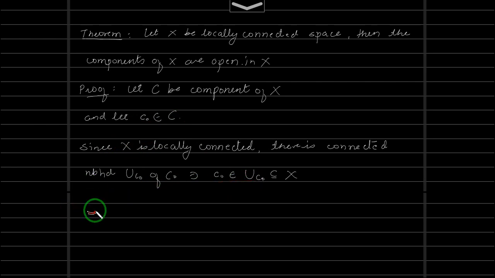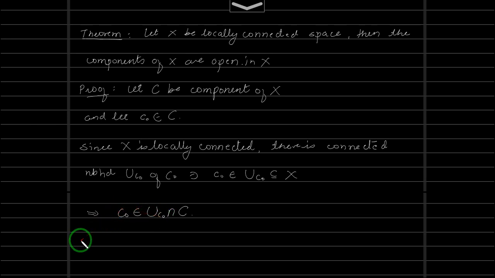So this implies C0 belongs to UC0 intersection with C, and we know that UC0 is connected and C is also connected. So what we have here is UC0 and C, which are connected and have a point in common. That means the union is connected. We have proved this fact in the previous videos. If you have not gone through that, please go through it.